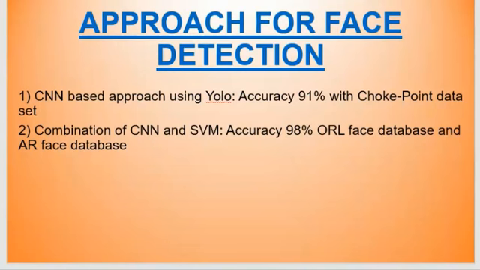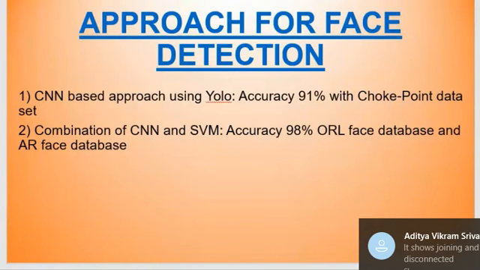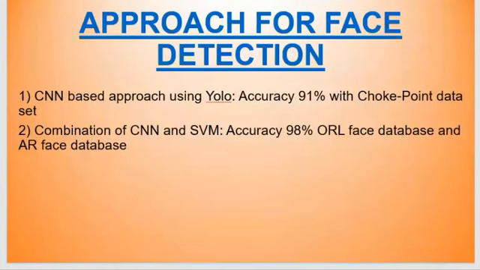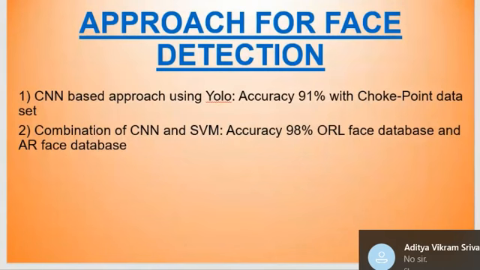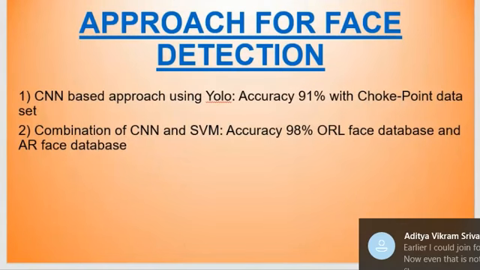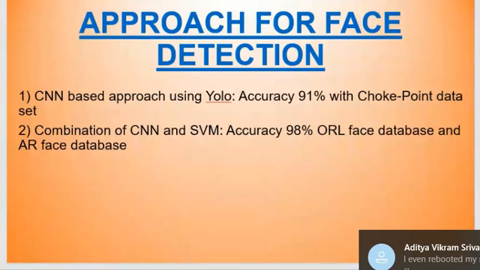Face detection can be done with many proposed algorithms. One we have seen is a CNN based approach using Viola, which gives 91%. We all know about the Viola algorithm, so discussing that is not required, I think. Another one is a combination of CNN and SVM, which gives 98% accuracy. I think Viola based algorithms are widely used, and many repos are available for that. I think the other one can be used in the case of face detection.